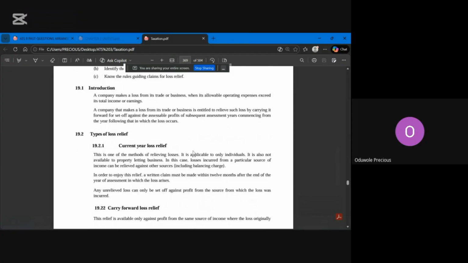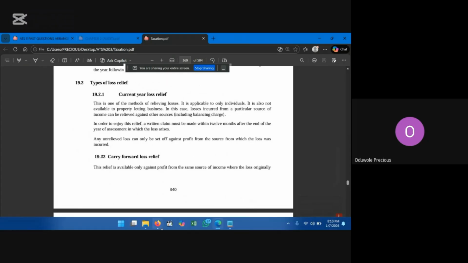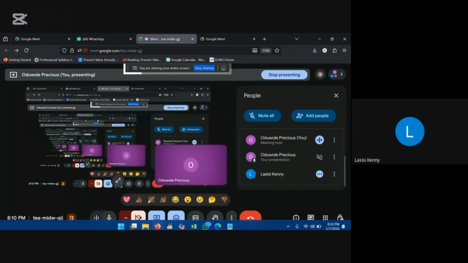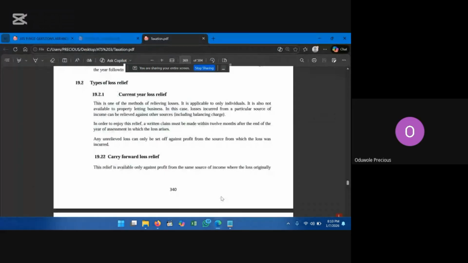So we have two types of loss relief. Has anybody joined the game? No, sir. I don't think so. I think it's only two of us, right? Yes, okay, sir.